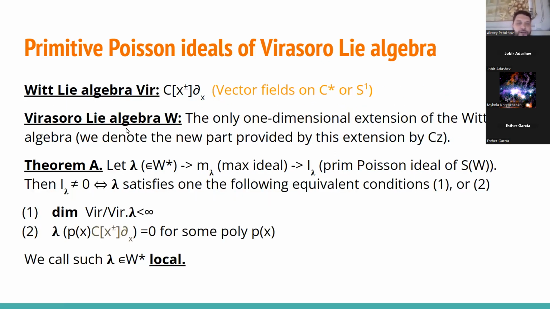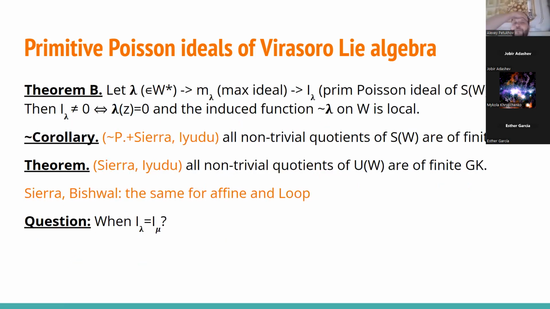Okay. Well, we have a theorem about primitive ideals of Witt algebra, and next we would like to deal with Virasoro algebra, and for Virasoro algebra the result really reduces to the result for Witt algebra. So first of all, assume that I lambda is non-zero for some linear function lambda from the dual space of the Virasoro Lie algebra.